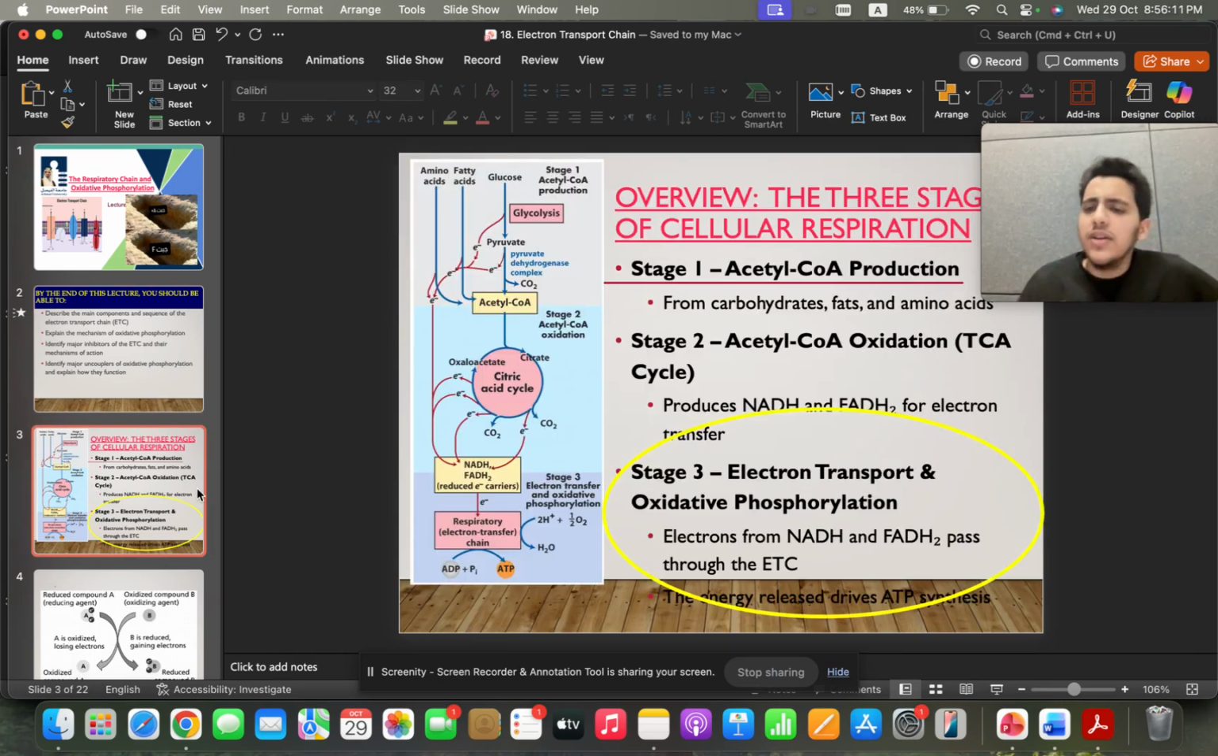Objectives. Okay, you know aerobic respiration versus glycolysis, right? Or acetyl-CoA production. But first, it's always glycolysis, then link reaction, where you produce acetyl-CoA, and then you'll have the TCA cycle, Krebs cycle, and then you'll have oxidative phosphorylation, where most of the ATP will be produced in aerobic respiration.